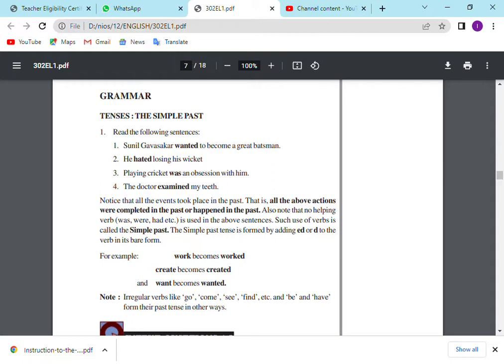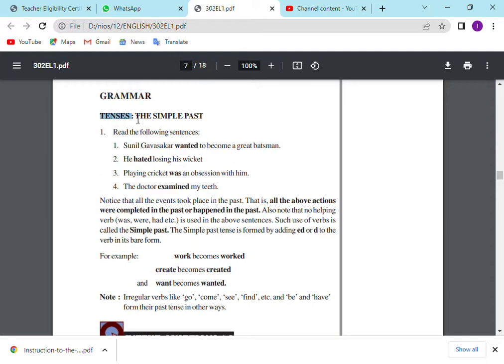Alhamdulillah, salatu wassalam. My dear brothers and sisters, in this class we are going to see about the grammar. In the grammar part, we have to see a very important part of the grammar that is called tenses. Do you know what is the meaning of tenses? If you know what is a verb, you know what is tenses. What is the verb? Verb means a word that is used to indicate any action.